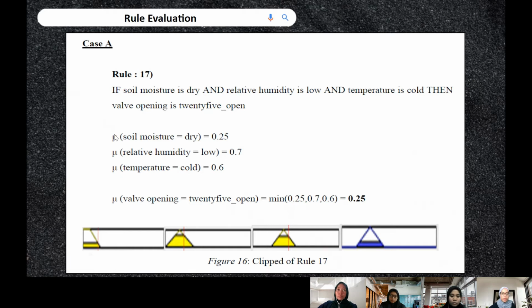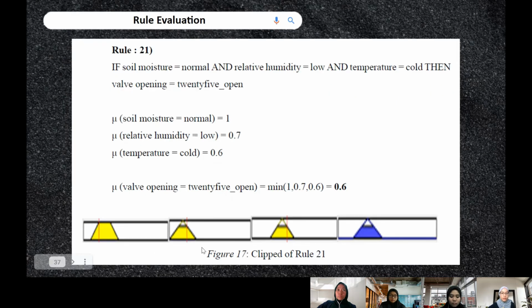So this is the mu. For example, the mu for soil moisture is dry is 0.25. The mu of relative humidity equal to low is 0.7, and the mu of temperature equal to cold is 0.6. So the output is valve opening is 25 open. Then we will choose the minimum value of degree of membership. For rule 17 it is 0.25. Then this is the clip of rule 17.